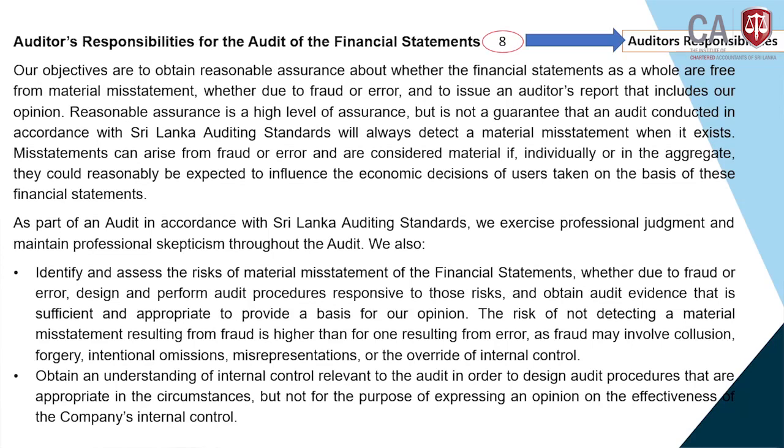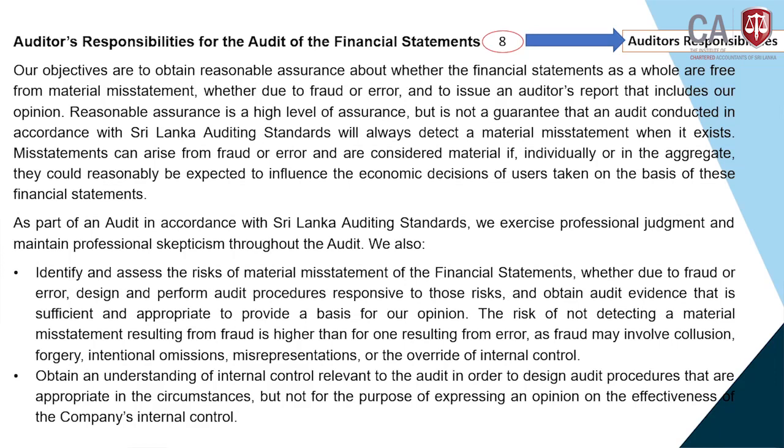We are telling what our responsibility is. Our responsibility is to check the financial statements prepared by the management and give a conclusion or opinion on the financial statements, whether they contain material misstatement.